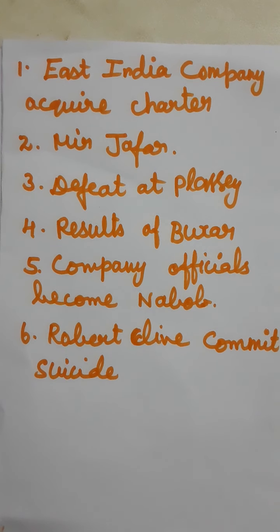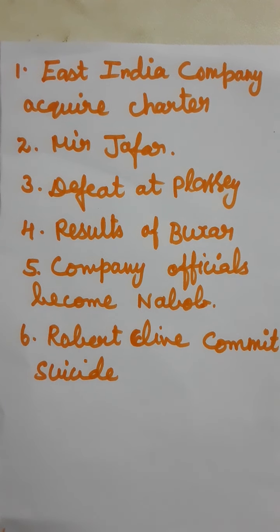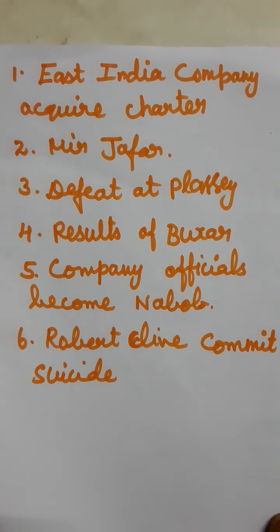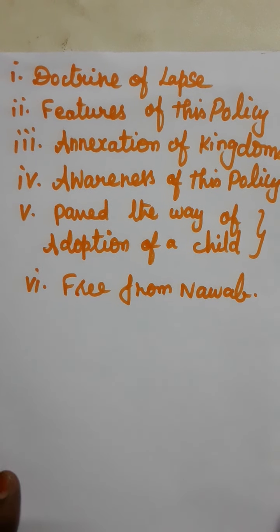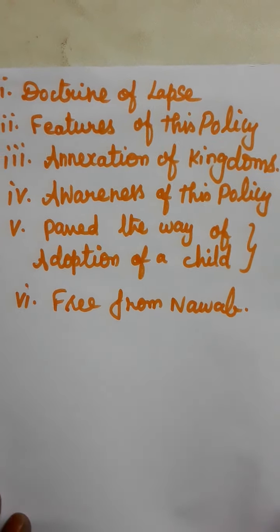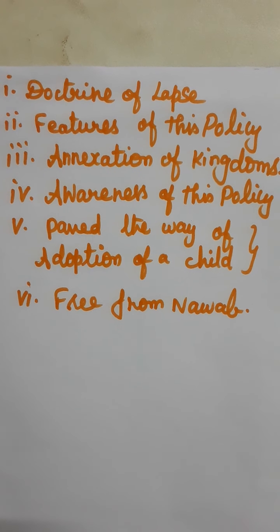There are six 3 marks parts we already saw. Can I read once again the topics? East India Company acquired charter, Mir Jafar, defeat at Plassey, results of Buxar, company officials became Nawab, then Robert Clive commits suicide. Under these topics only we are going to read the 3 marks. Now we are going to see the topics of 5 marks.